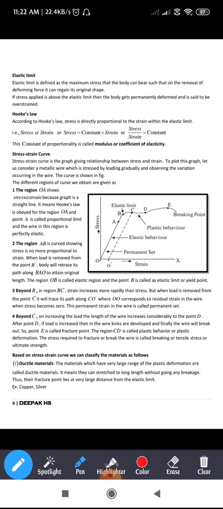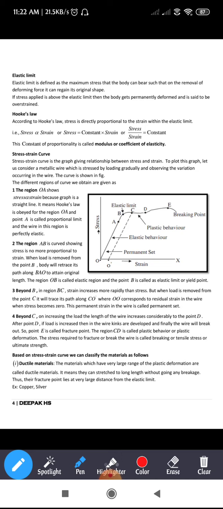This variation of stress and strain is observed by taking a metallic wire and adding a load to it, so that we are stressing the metallic wire and observing the graph of stress versus strain. Let us see what those observations are.